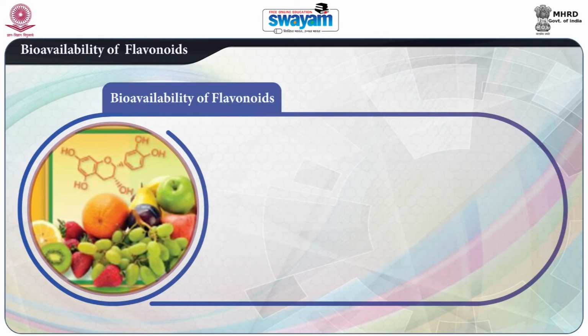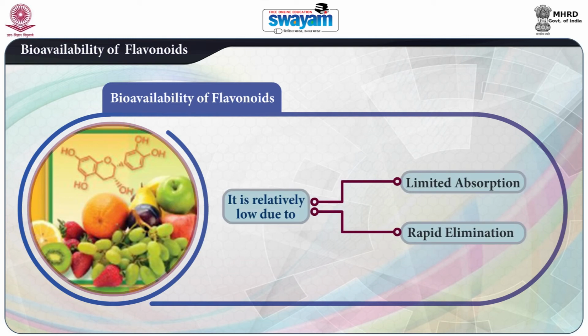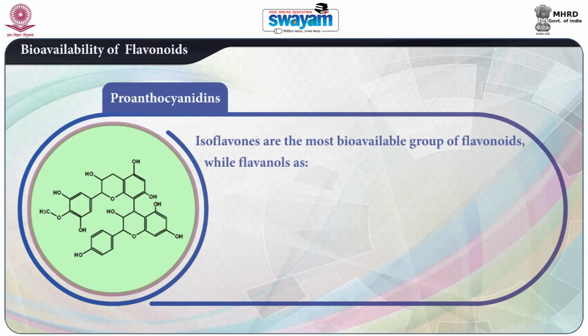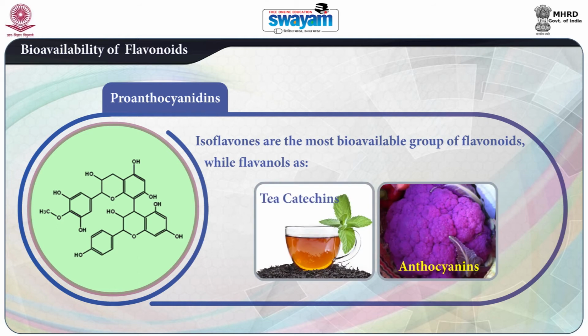In general, the bioavailability of flavonoids is relatively low due to limited absorption and rapid elimination. Isoflavones are the most bioavailable group of flavonoids, while flavanols such as proanthocyanidins and catechins, and anthocyanins, are very poorly absorbed.